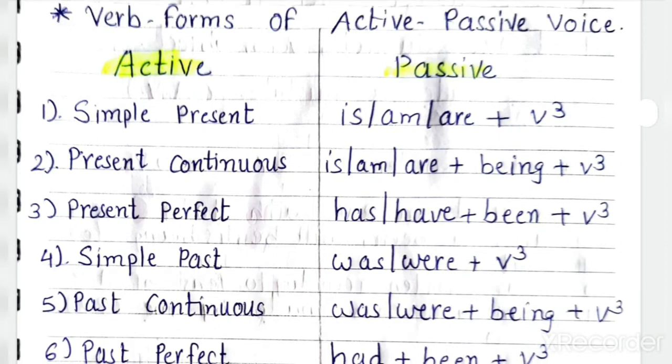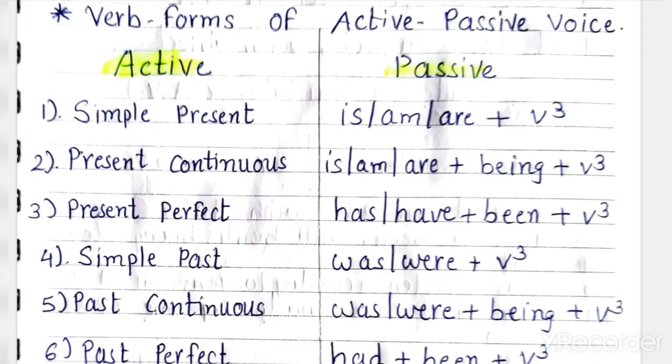See, I gave you the forms of passive voice in different tenses. Simple present tense in passive voice is written with the verb forms is, am or are plus V3. I explained that in passive voice the third form of the verb, the past participle, is always used.